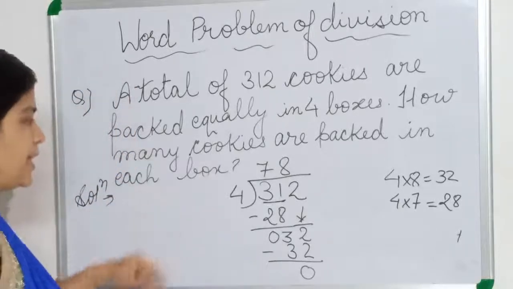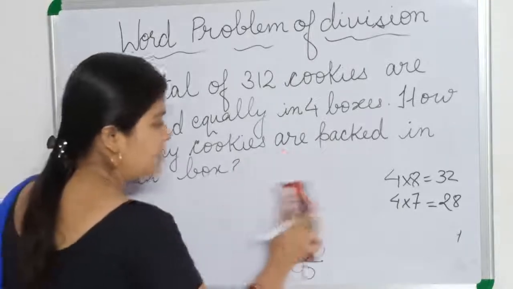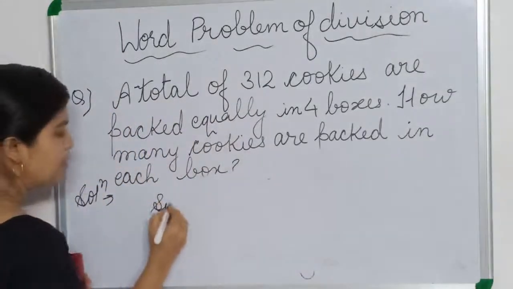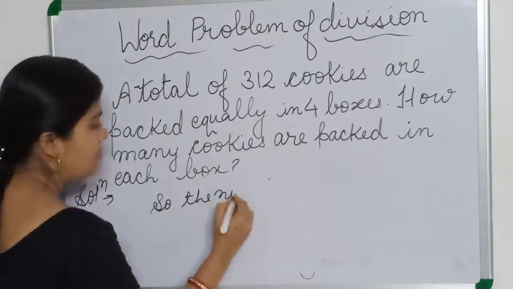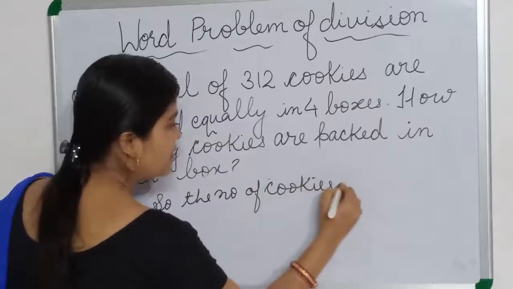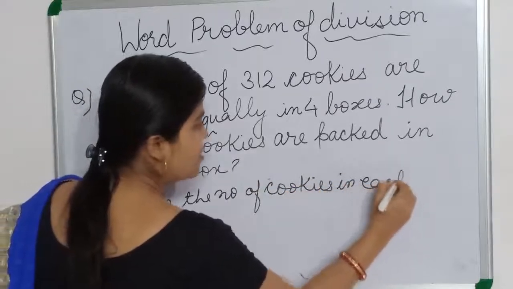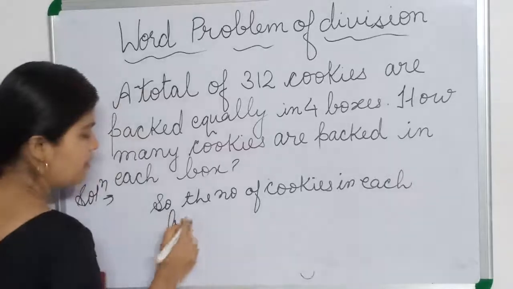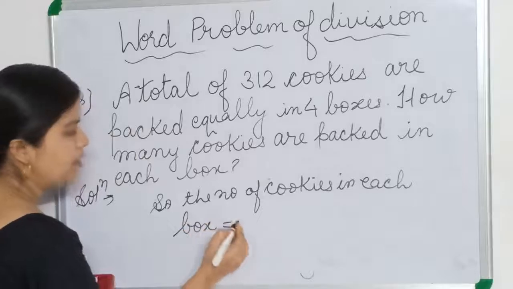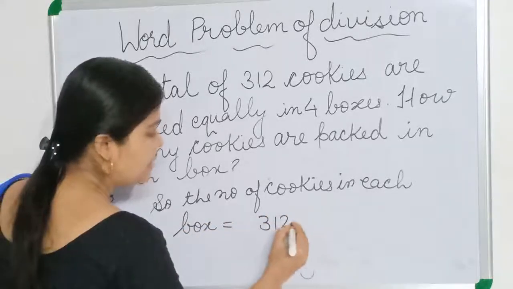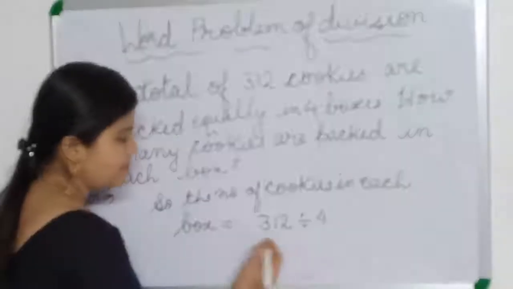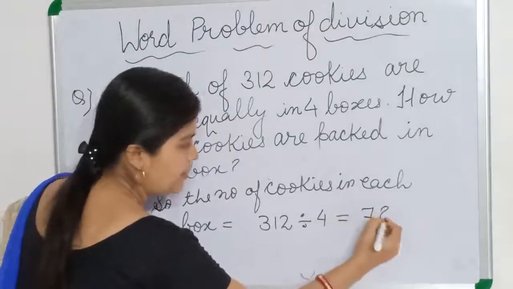Now the checking part will come. Just now we have written, the number of cookies in each box is equal to 312 divided by 4. Okay? And it will be 78. Our answer is 78.